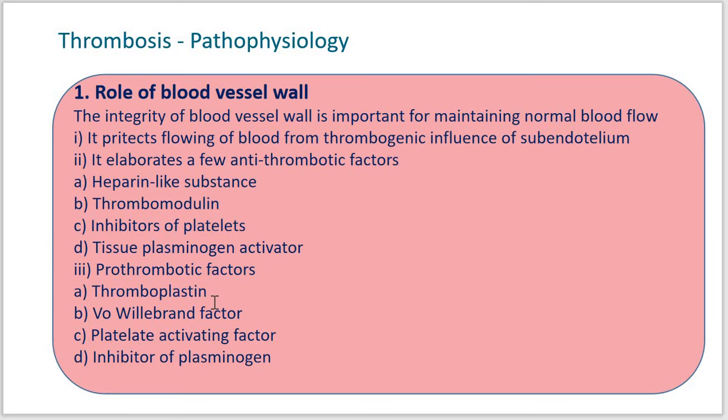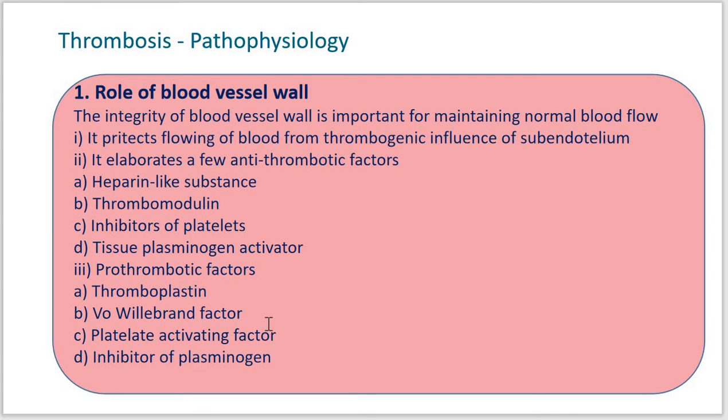The first factor is thromboplastin, or tissue factor, which is released from endothelial cells. Now another prothrombotic factor is von Willebrand factor.